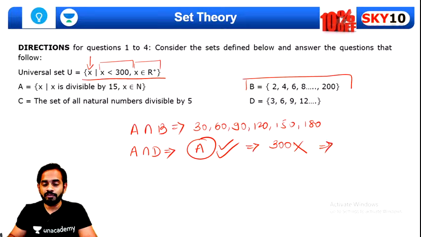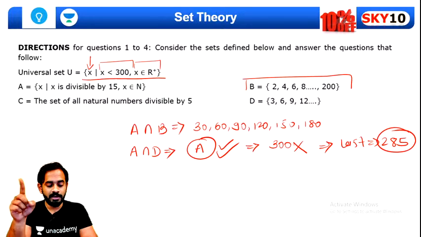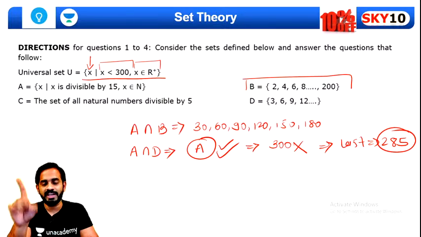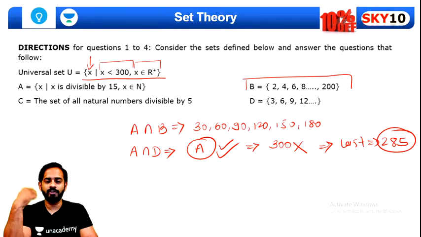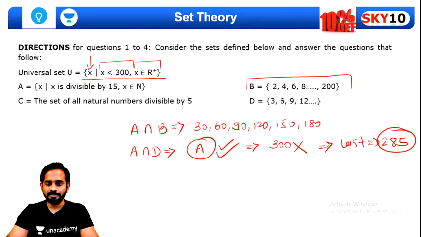The last element will be 285, because the last common multiple of 3 and 15 below 300 is 285. Since less than 300 is given, 285 will be the last element. Okay, I hope you understood this now. Give me a thumbs up if you have understood this part.